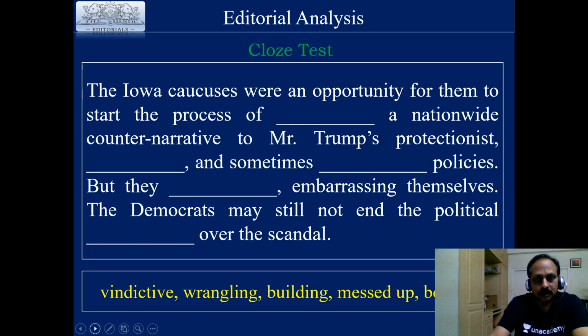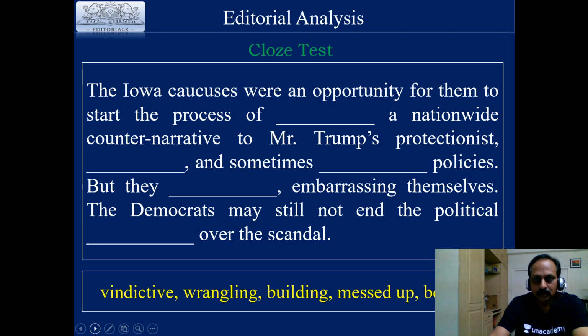The Iowa caucuses were an opportunity for them to start the process of... Always ask the question. When you try to handle a cloze test, look at the context, use your grammar knowledge, and then take the elimination approach, and select the right word. The process of building. Optimus, your answer is right. The process of building a nationwide counter-narrative to Mr. Trump's protectionist. What is the next word?